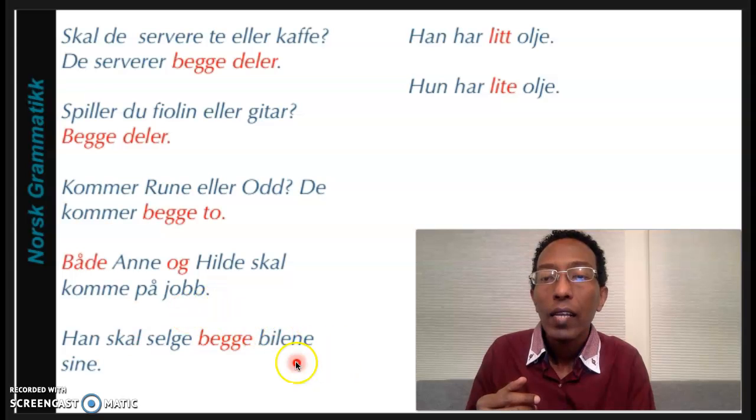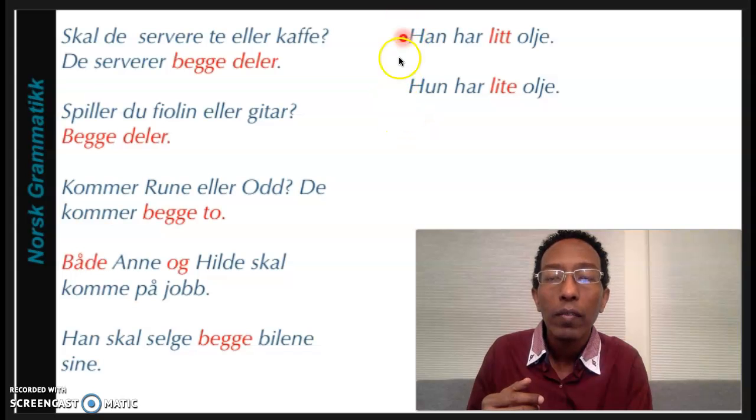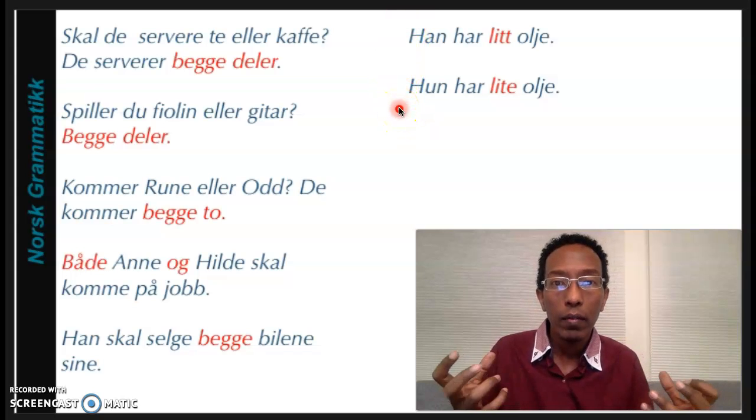Han skal selge begge bilene sine. Here also we use a definite noun, bilene, with begge. And the two are here, they are quantifiers, or we call them in Norwegian mengde form.